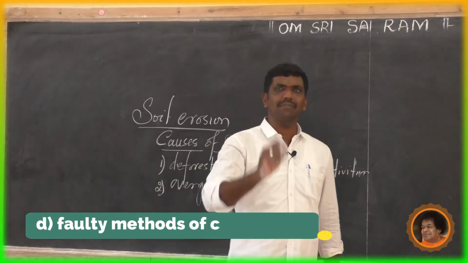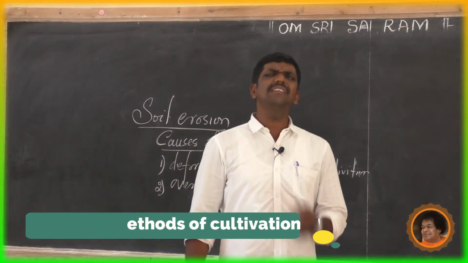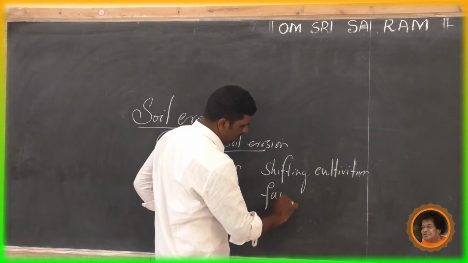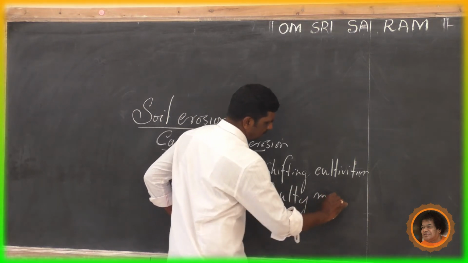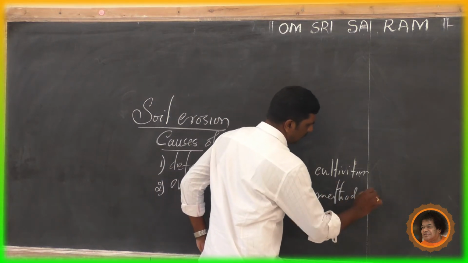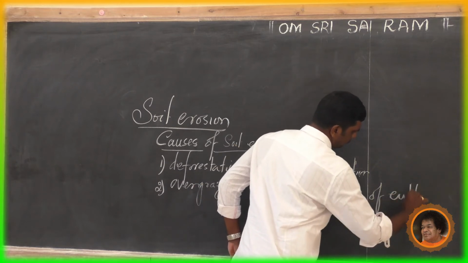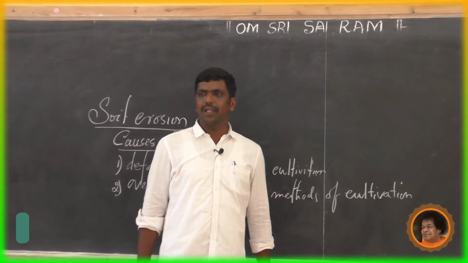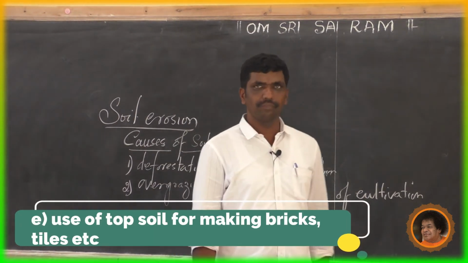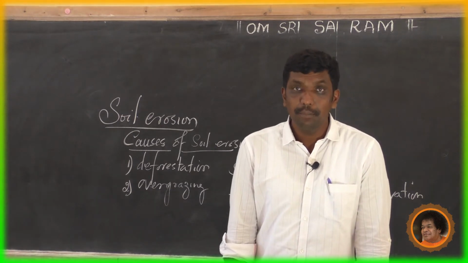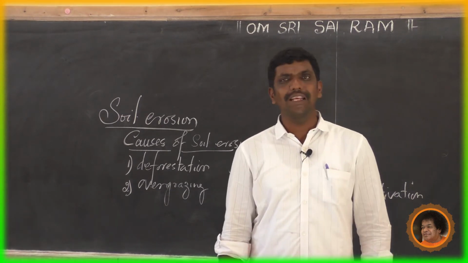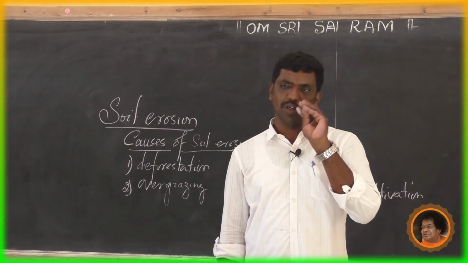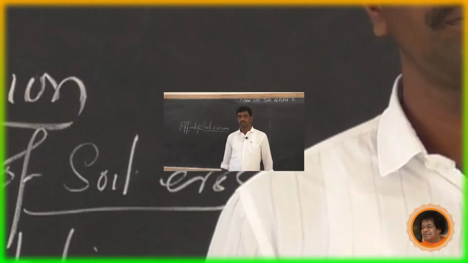Then faulty methods of cultivation, unscientific methods of cultivation. This is also one of the reasons. Then use of topsoil for making bricks. See, the topsoil is used for making bricks. These are all the causes of soil erosion.